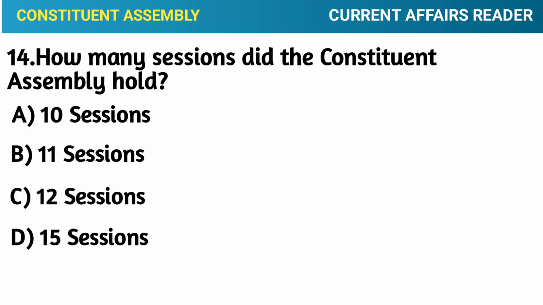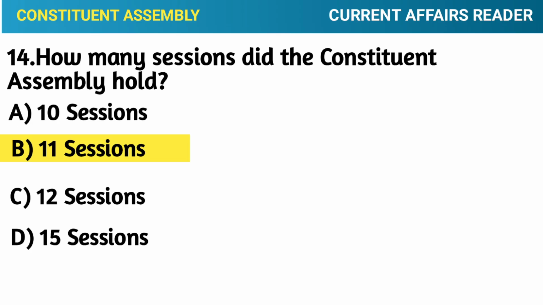Question number 14. How many sessions did the Constituent Assembly hold? Option A, 10 sessions. Option B, 11 sessions. Option C, 12 sessions. Option D, 15 sessions. Correct answer. Option B, 11 sessions.